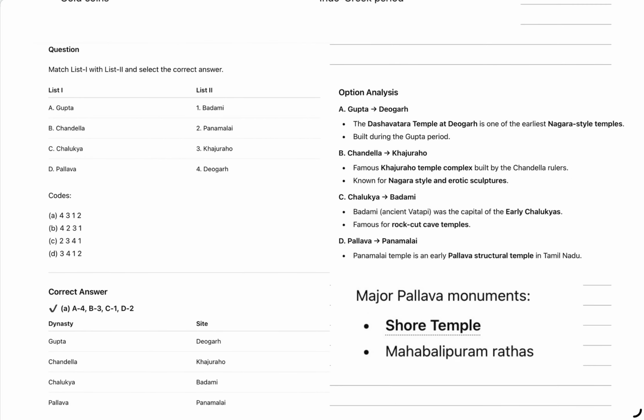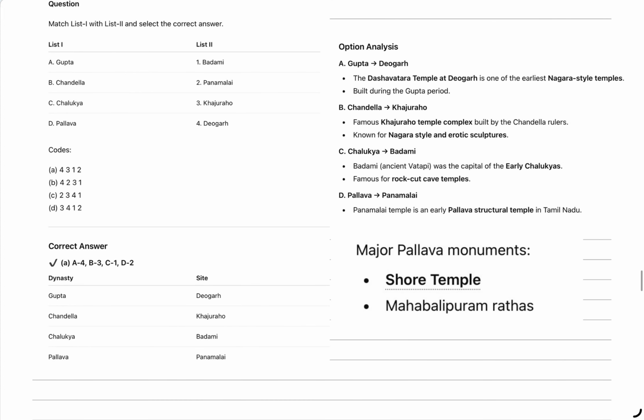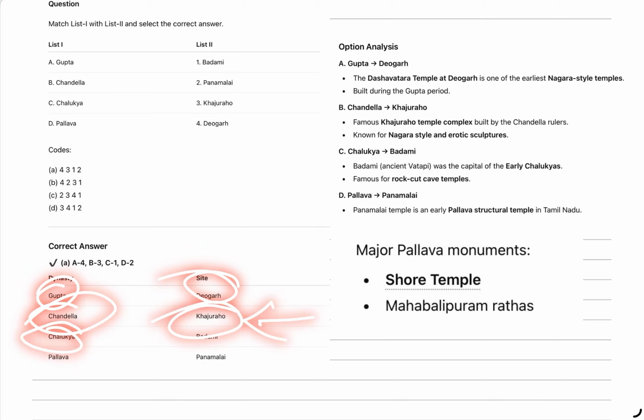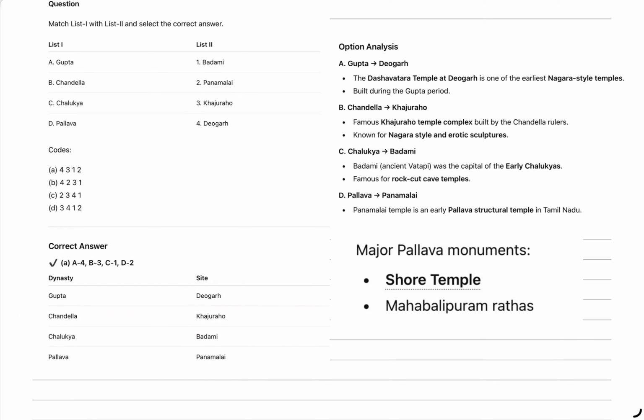Now the matchmaking, that is Gupta, here we need. So Gupta is basically connected with Deogarh. Chandelas are connected with Khajuraho temple architecture, Chalukyas are connected with Badami, and Pallavas are connected with Mamallapuram. Okay, so what is the relevance of Deogarh and Gupta?